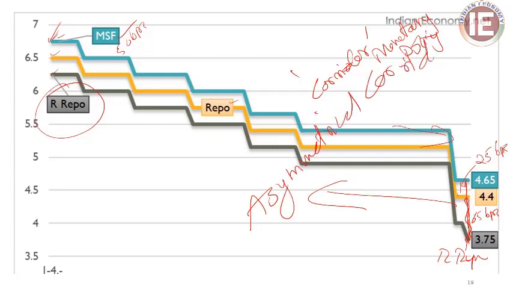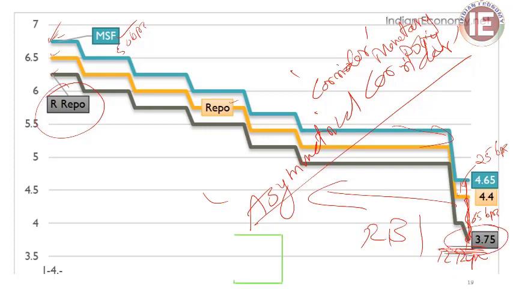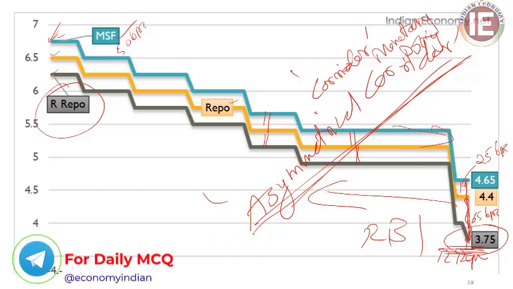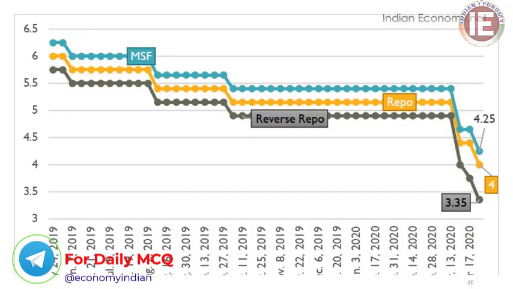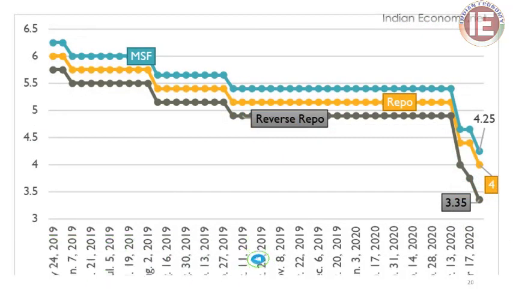Asymmetrical corridor. Okay, this asymmetrical corridor has been created by the RBI to discourage banks from parking their excess liquidity with the RBI, because the banks are getting only a low rate of interest, only 3.75%, when they keep their excess money with the RBI. This asymmetrical corridor has been created to discourage banks from parking their excess money with the RBI.